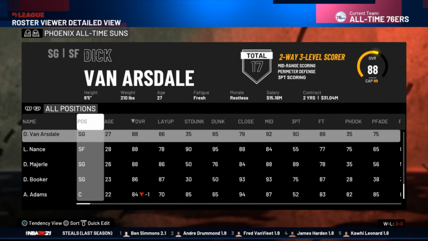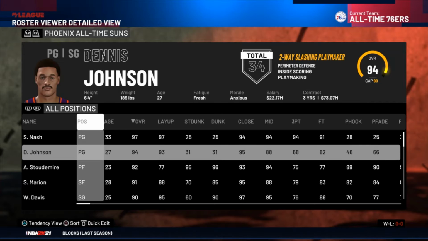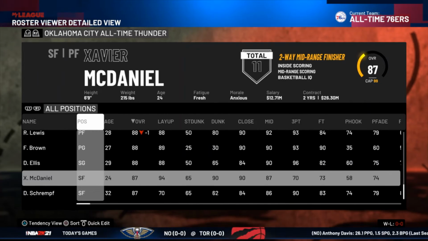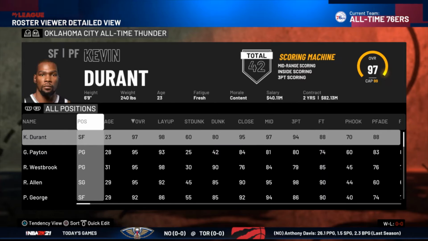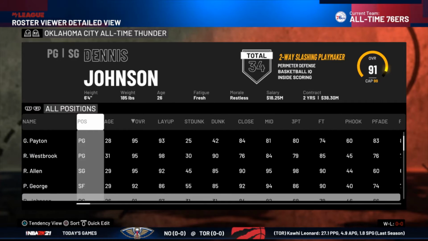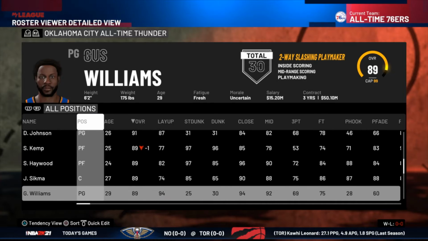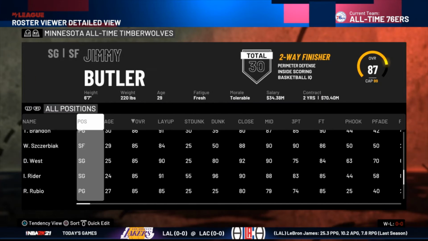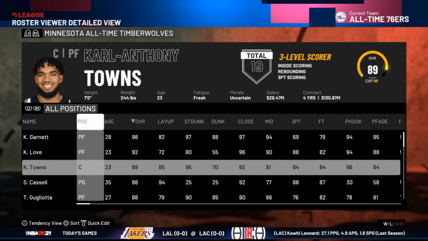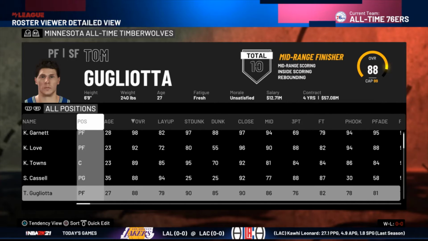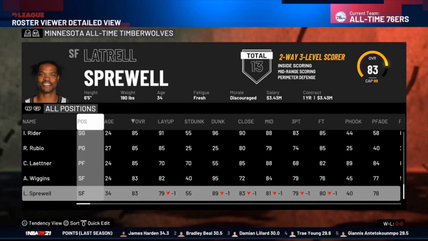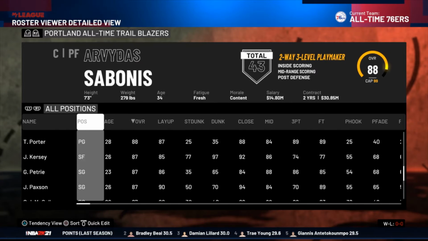He's on already three teams. Here's the Phoenix team: Steve Nash, Dennis Johnson, Amar'e Stoudemire. Devin Booker makes the back of that as well. Here's the Thunder team, obviously going to have players from the Seattle Supersonics as well, from their time in Seattle before they became the Thunder. Here's the Timberwolves team led by Kevin Garnett, Kevin Love, Karl-Anthony Towns. You've got Christian Laettner, Ricky Rubio.